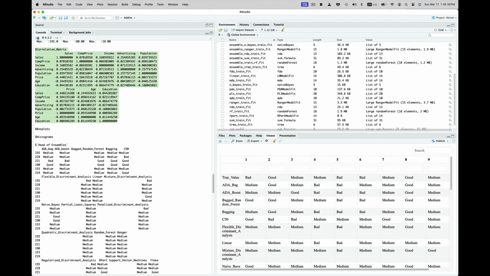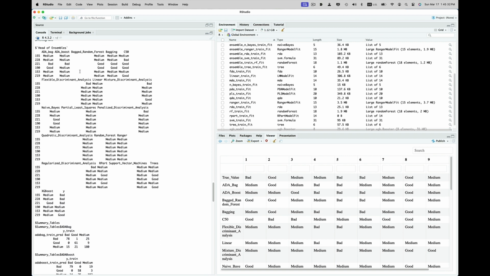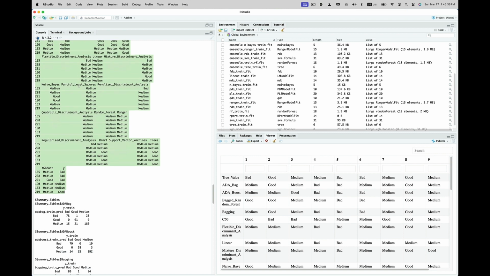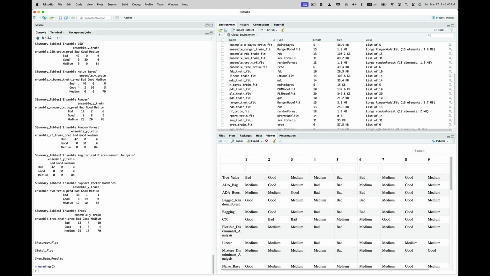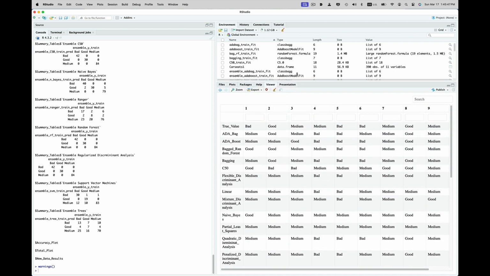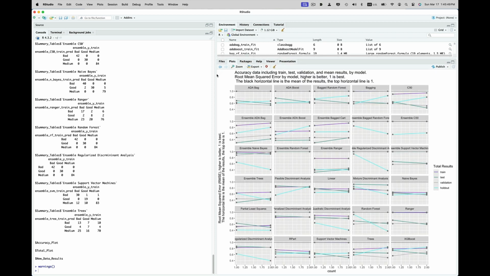Correlation matrix of the numerical values. Then there's the head of the ensemble, and then all of these confusion matrices. There's lots of them. And then we have all of the reports over here. In addition to, this time we said, hey, can you save all the trained models? So there they all are.